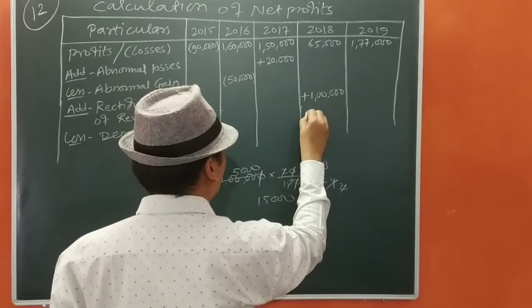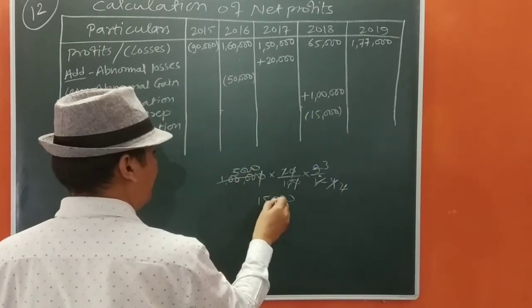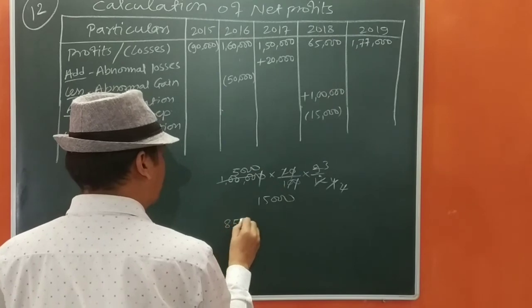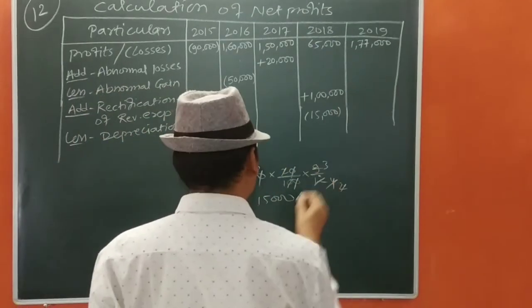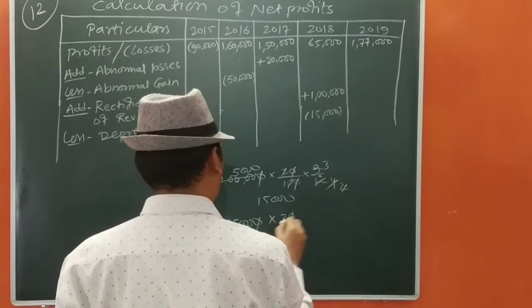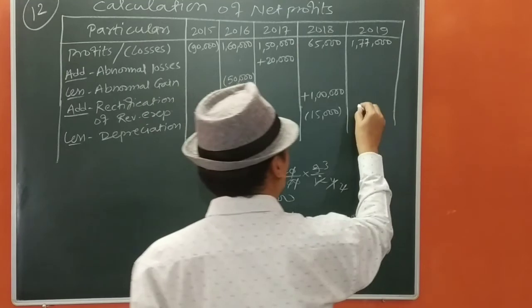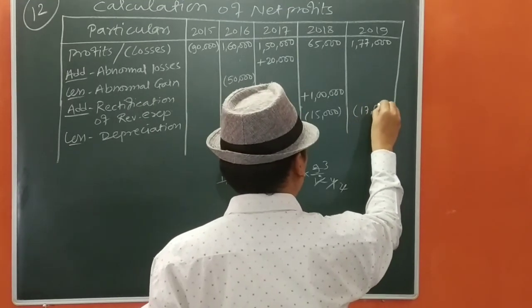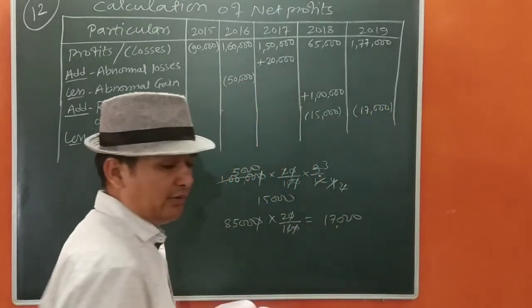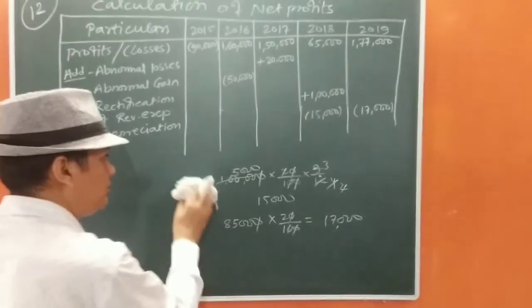So we are going to deduct 15,000 here. Now it remains from 1 lakh, so it remains 85,000. In the next year we are going to charge 20%, that will be 17,000. So we are going to deduct 17,000, because it is said on the written down value method you have to charge depreciation. We are going to close now.